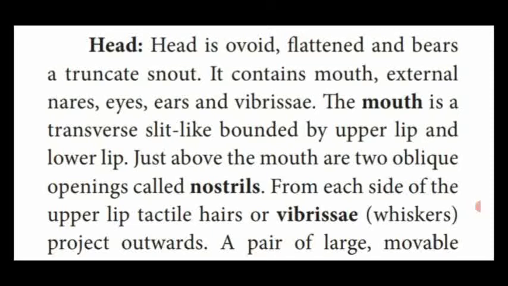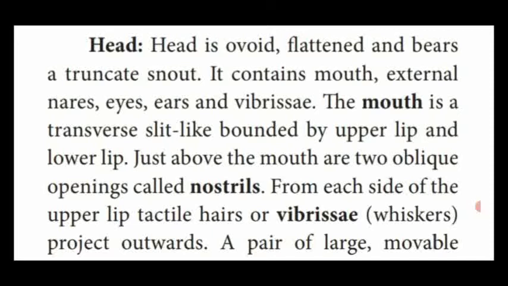That is, in our body, the head region, we are having the nose, which is used to smell. Likewise, in the rabbit, above the mouth region, they are having two oblique shaped openings called nostrils.